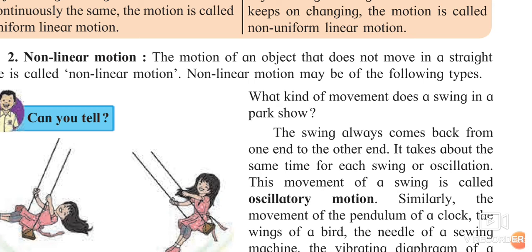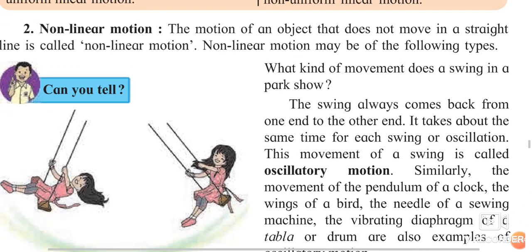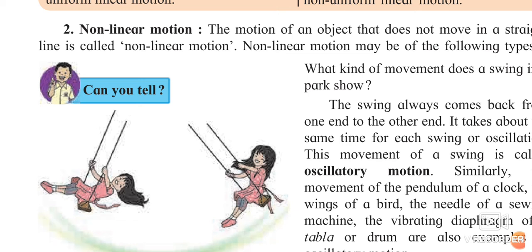Now, non-linear motion: there are a few types of non-linear motion. Which are those types we are going to see now? When the motion of an object does not move in a straight line, it is called non-linear motion. Non-linear motion may be of the following types. Have you ever seen the needle in a sewing machine? If you observe the needle going into the cloth, it goes up, down, up, down, and that much only distance it is taking.